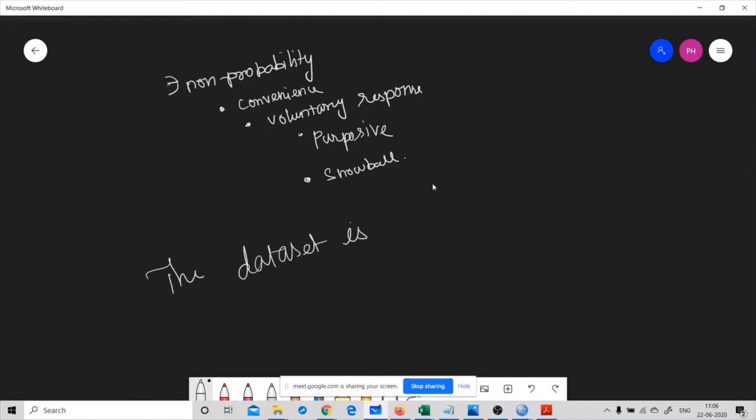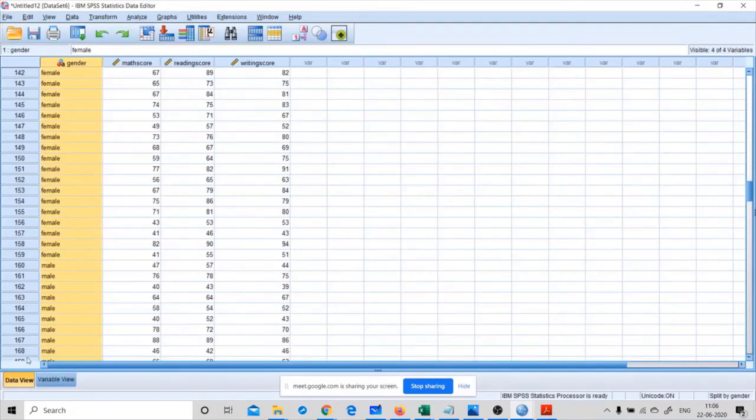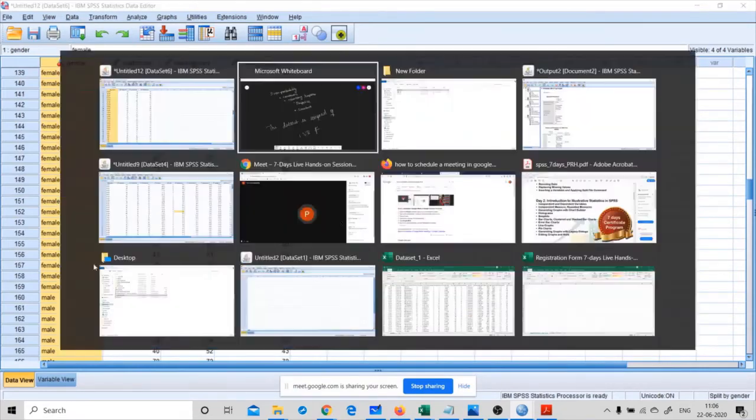The data set is composed of 158 females, and the rest of the others are male.